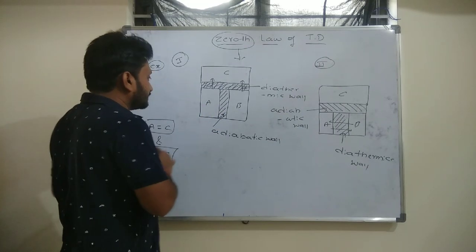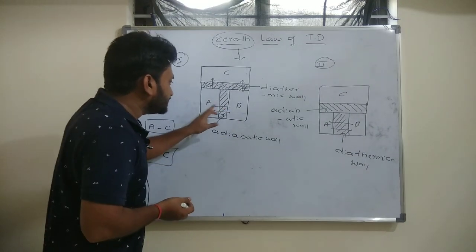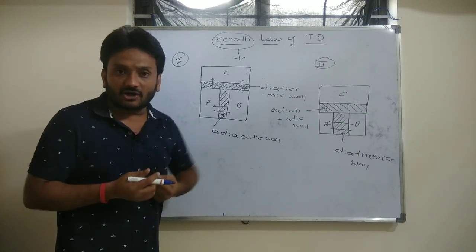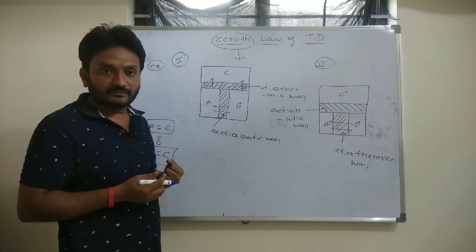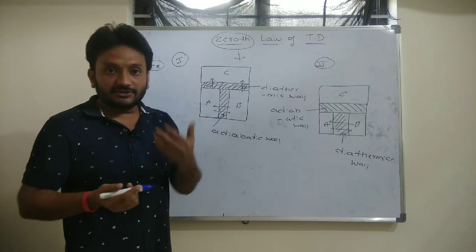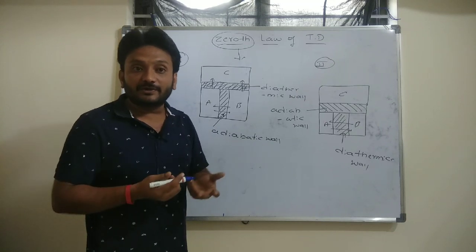You can observe a very interesting thing here. When system A and system B are in thermal equilibrium, there should be some common property between these two. So what is that property?